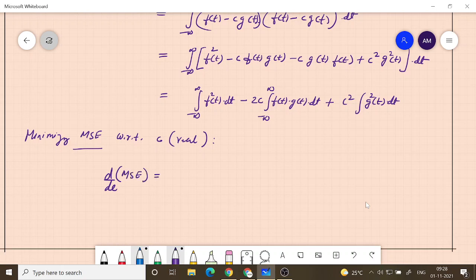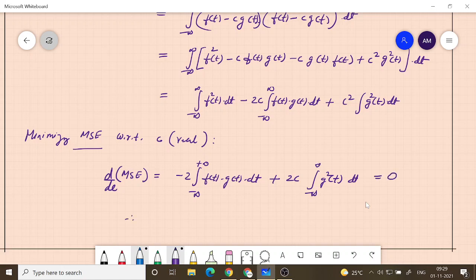The first term is independent of c, the second term has c, so that is minus the integral from minus infinity to plus infinity of f of t g of t dt, then plus 2c times the integral of g of t square dt, and we equate this to 0 to find the best value.